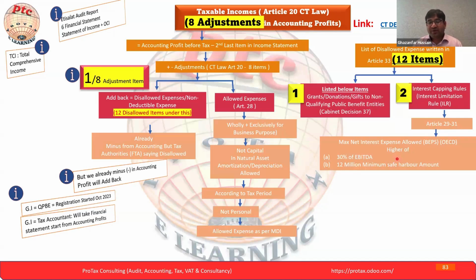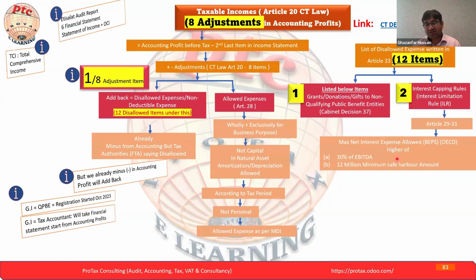How will they increase the expenses? They will do the transaction in a way that they take a loan from the UAE company and pay the interest expense to the UAE company. Once they pay the interest expense, their tax base will be reduced. Why? Their profit will be reduced because as interest, they are shifting their profit to the UAE, where the tax is 9%. So eventually they might save 10%. To avoid such things, they put some cap. To avoid such profit shifting, they introduced BEPS. So this is one of the interest capping rules as per the BEPS model.